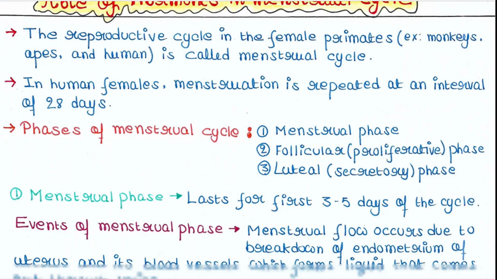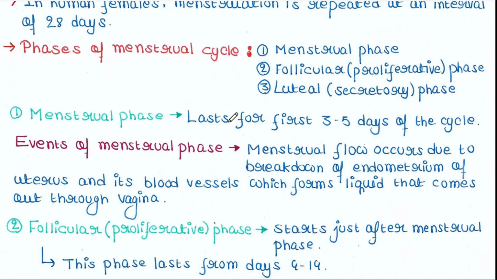The menstrual phase lasts for the first 3 to 5 days of the cycle. That means it starts on day 1 and lasts till day 3, 4 or 5. It varies from individual to individual.